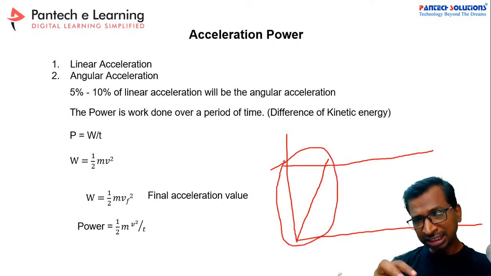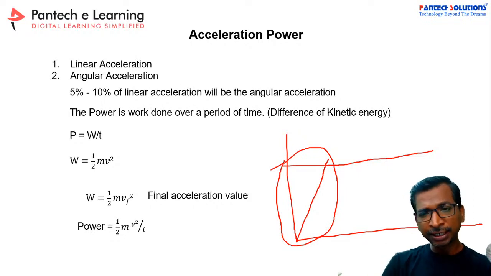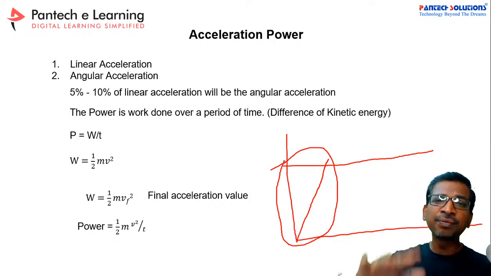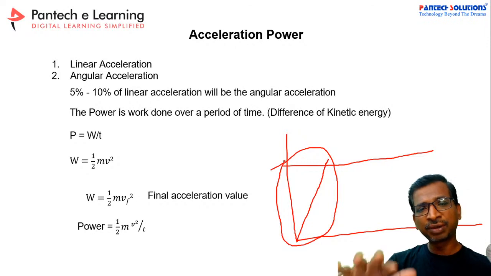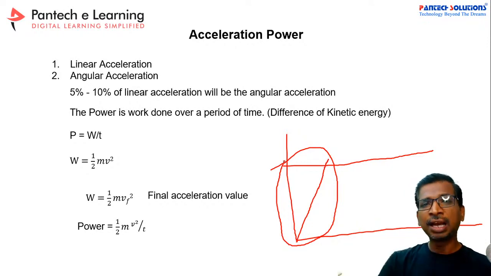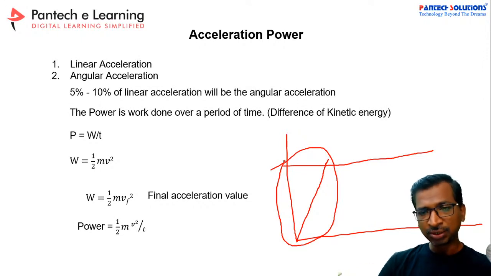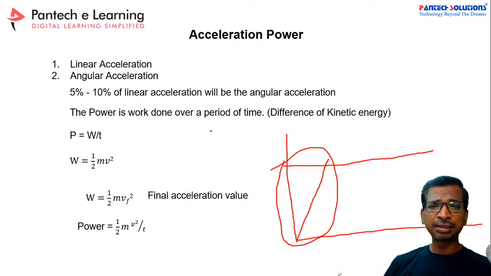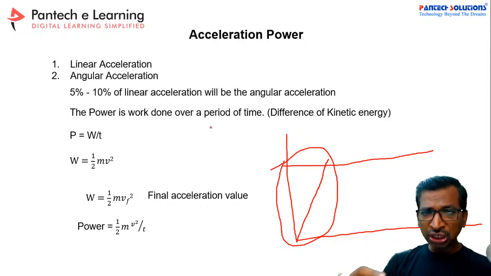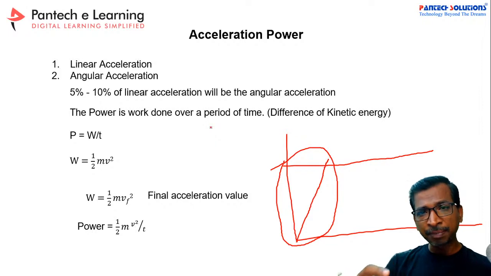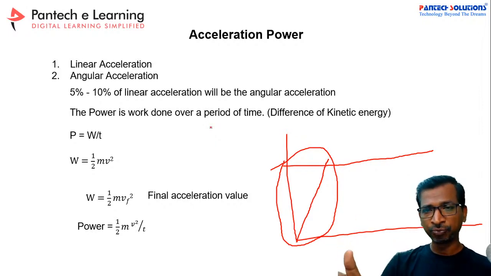The driver will increase the speed for some time, apply the brake for some time, and again increase the speed. This condition keeps repeating. So how much power is utilized while you apply acceleration from the initial position? First we have to ensure whether that power is capable of reaching the maximum speed.